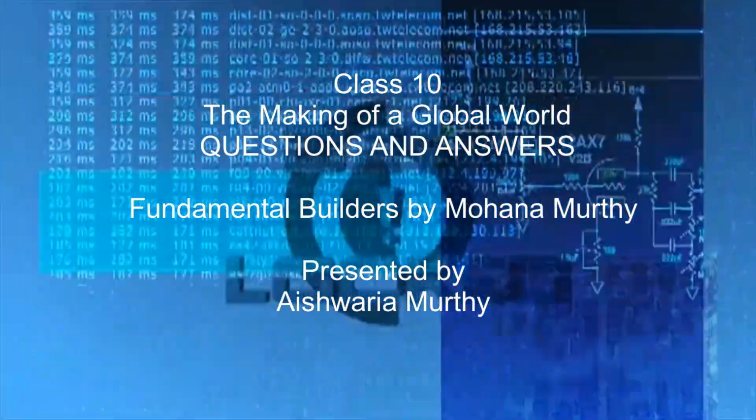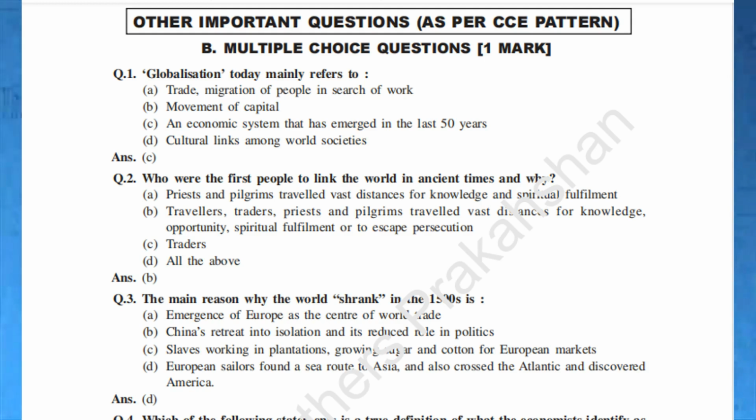Let's start. Other important questions, as per CCE pattern, multiple choice questions, 1 mark. Q.1. Globalization today mainly refers to A. Trade, migration of people in search of work, B. Movement of capital, C. An economic system that has emerged in the last 50 years, D. Cultural links among world societies. Ans. C.